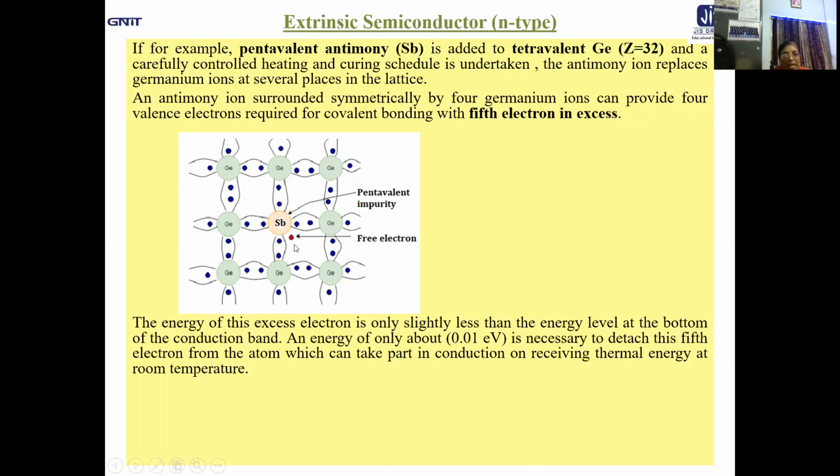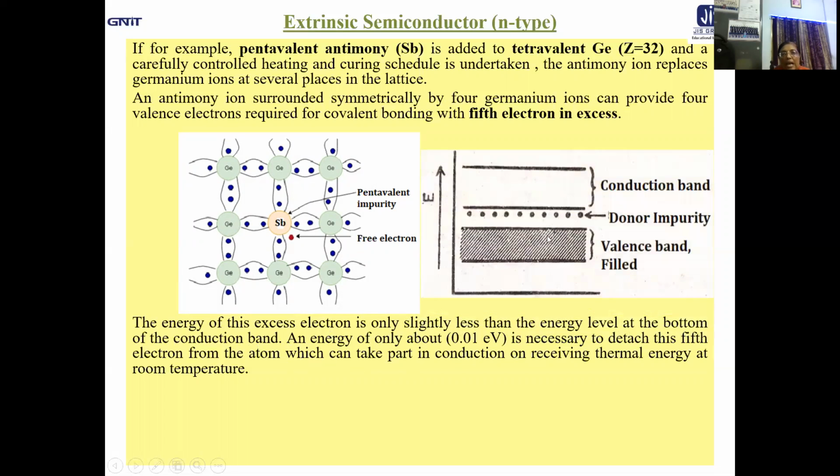Now, what about the energy of this 5th electron? It is very, very important. The energy of this excess electron is only slightly less than the energy level at the bottom of the conduction band. That means if you provide only a small amount of energy, these electrons can come out of the atoms and move to the conduction band to take part in conduction.